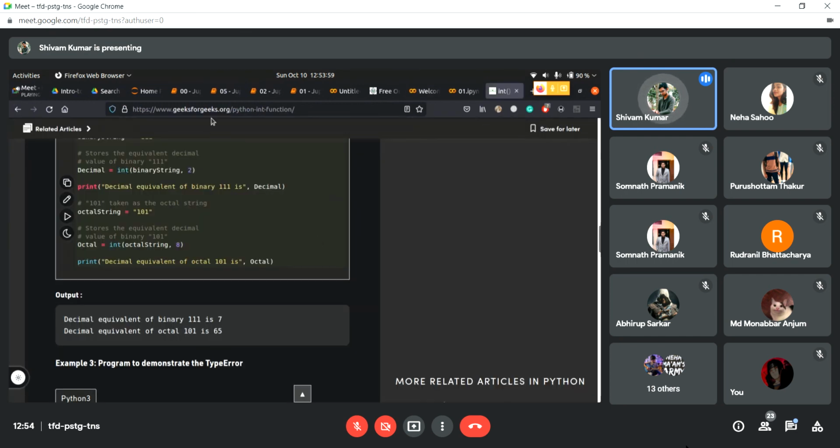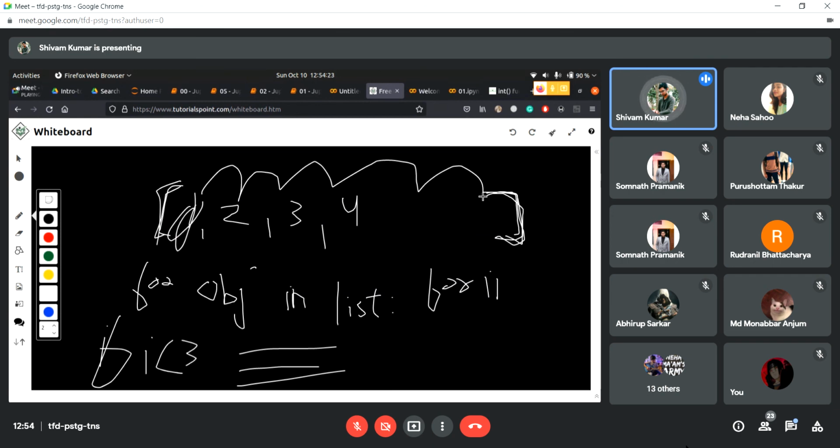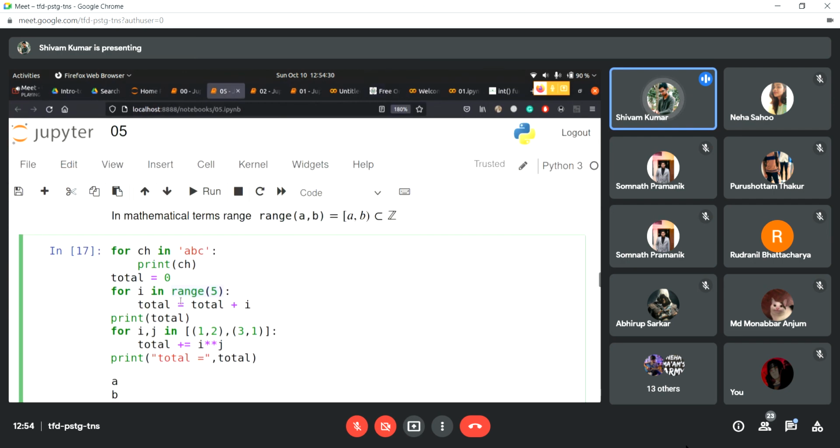So first it will construct the list from 0 to 5. Then it will iterate through it like this. So it's kind of complex, I can say. But if you just give while, it's just going to check if I is less than 3 right now. It's not even going to create this list. It's not going to bother about all this. It's just going to check if I is less than 3 or if I is equal to 3, depending on what condition you have given. So instead of this, I could just write here while I is less than 5.